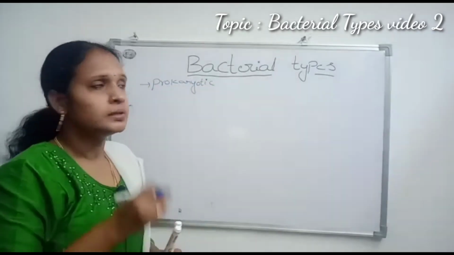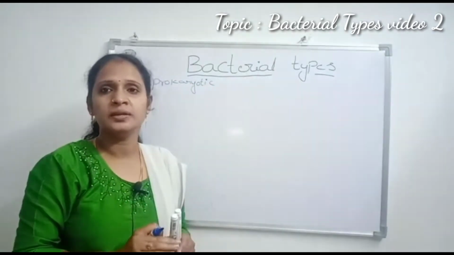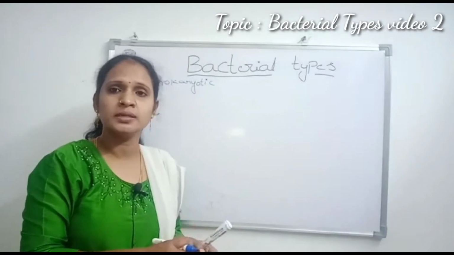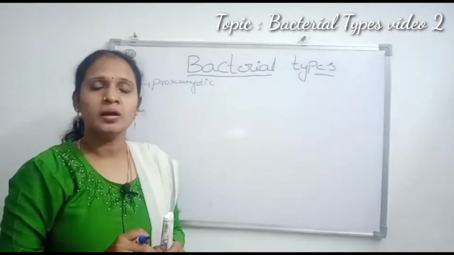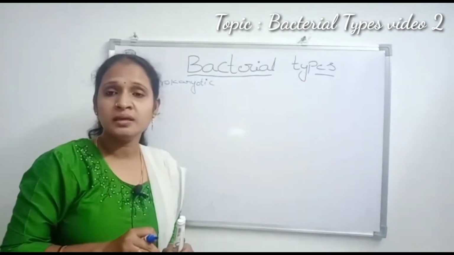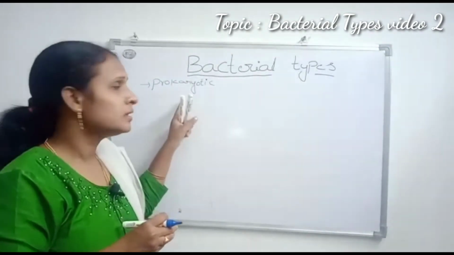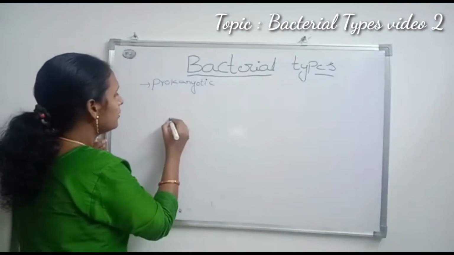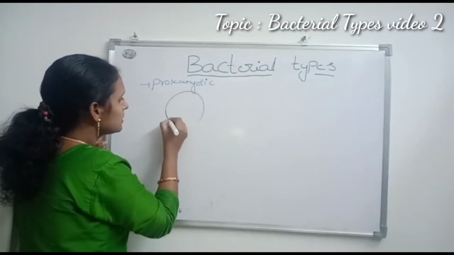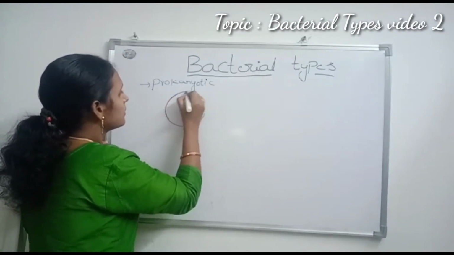Organisms are mainly classified into two types, prokaryotic organisms and eukaryotic organisms, based on their nucleus. In the prokaryotic cell, there is the cell membrane.